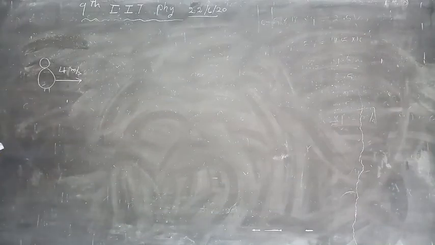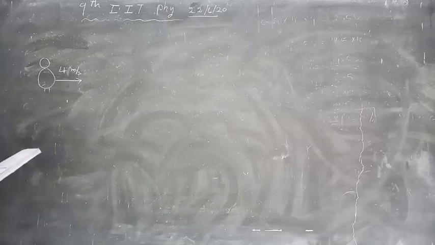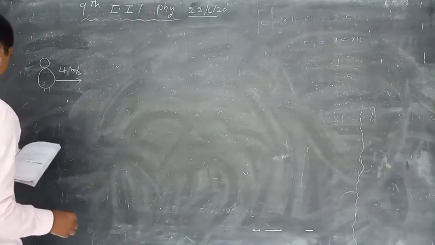When it moves forward horizontally, it is divided into two equal parts. Two equal masses.